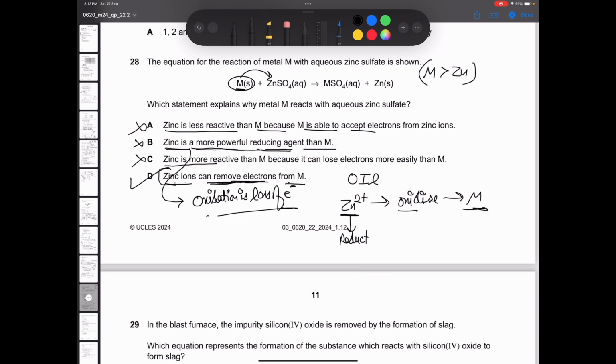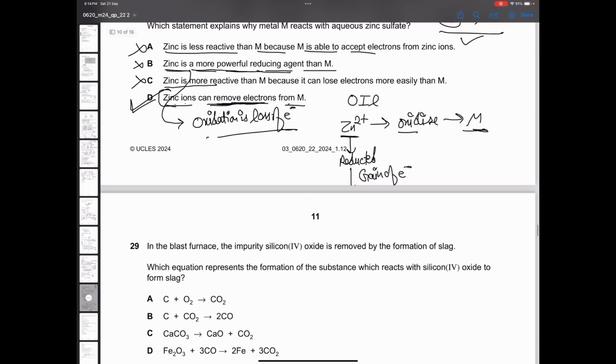The one which oxidizes the other thing, itself gets reduced. And reduction is gain of electrons. Now we simply need to check whether zinc is gaining electrons or not. See, in compound, zinc is +2, and in elemental form it is 0. So it is going from +2 to 0. Is it gaining electrons? Yes. So statement D is the correct one.